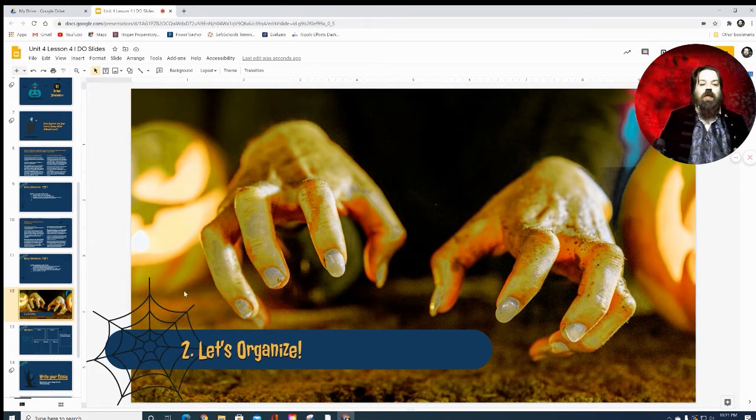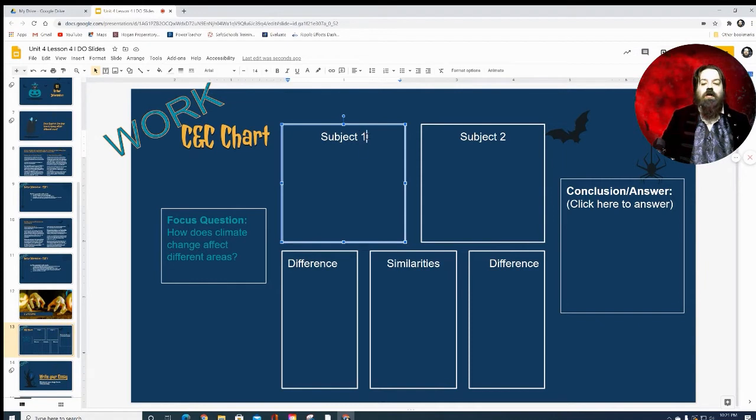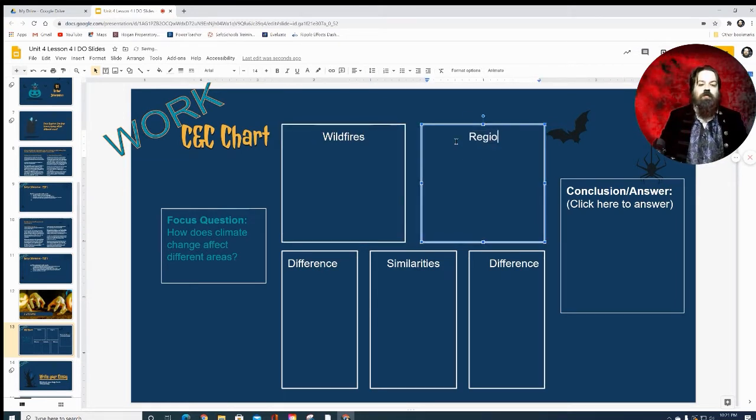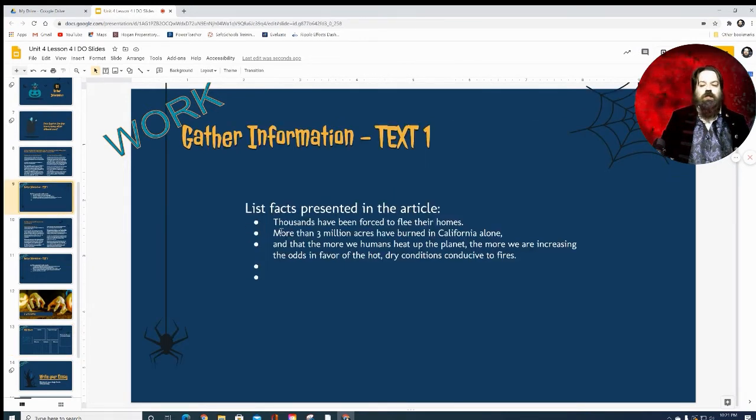It is time to get organized. So we have our CNC chart here. Our first subject was wildfires, and our next subject was regional changes, right? So from here: thousands of people forced from their homes, more than 3 million acres have burned, and the more we humans heat the planet, the more it increases the odds in favor of hot, dry conditions.